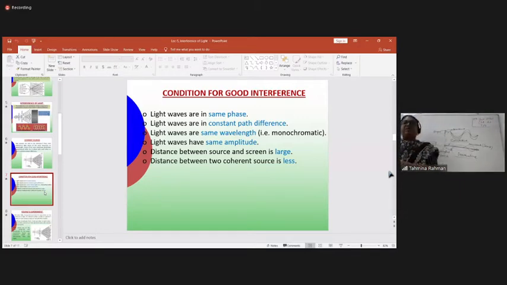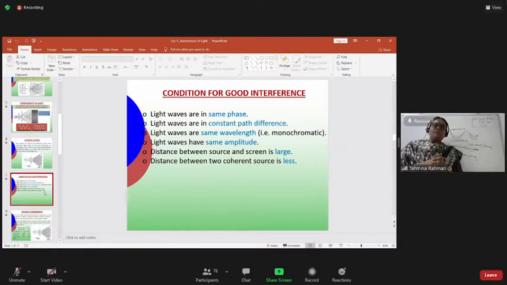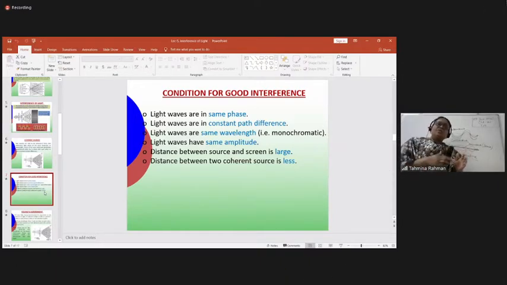The distance between source and screen is large. There is a way to remember this one. The distance between source and screen is denoted as the capital D, so capital D needs to be large. The distance between the coherent sources is less, and it is denoted as the small d. So small d you need less, and the capital D you need large. Is that clear?